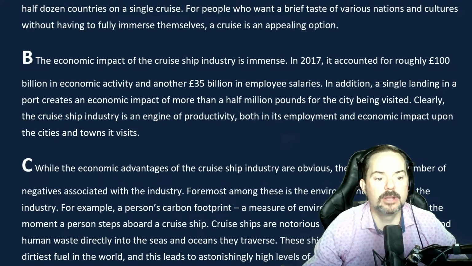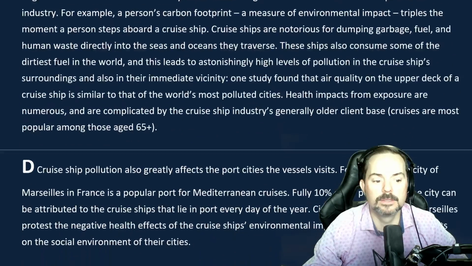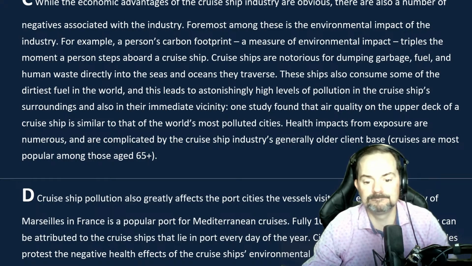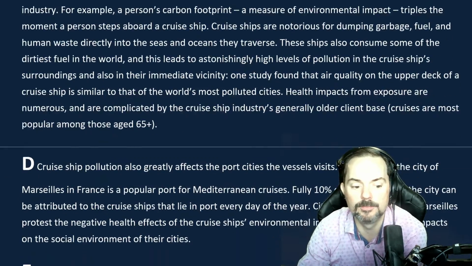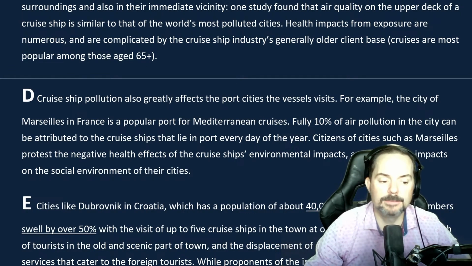So the economic impact of cruise ship industry is immense. In 2017, it accounted for roughly 100 billion pounds in economic activity. No, this is about the economy, so it's nothing there. Okay. The other one is about pollution, carbon footprint, nothing there either. Okay, so this is where we kind of get into trouble. Remember what I said about the structure and visualizing, right?